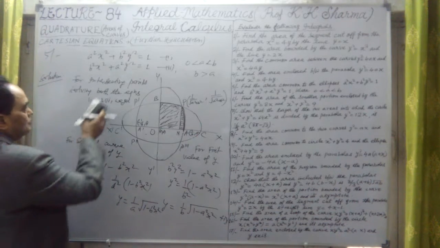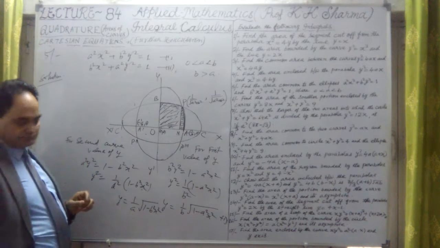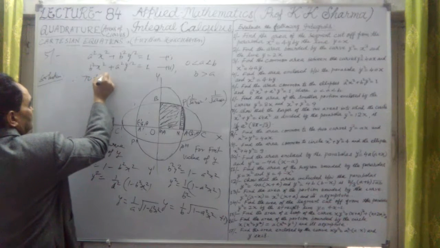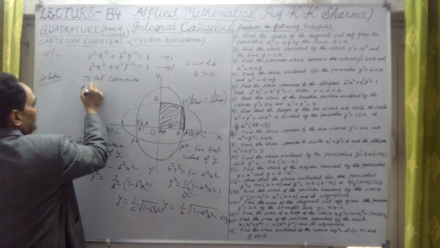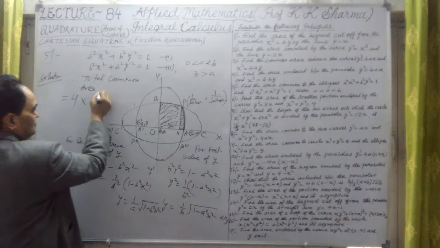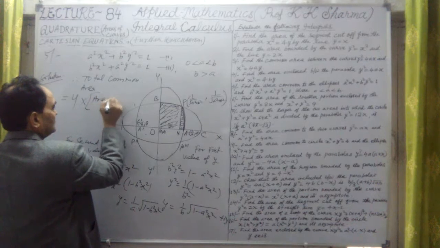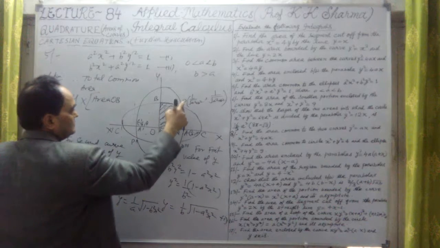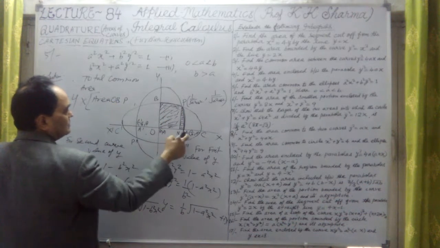Now let me find the common area. Therefore the total common area is equal to 4 times the area OBPAO.